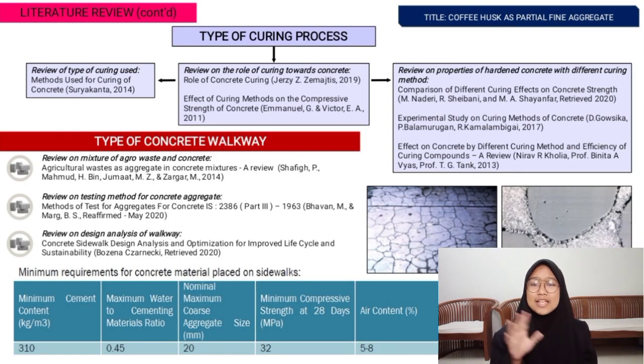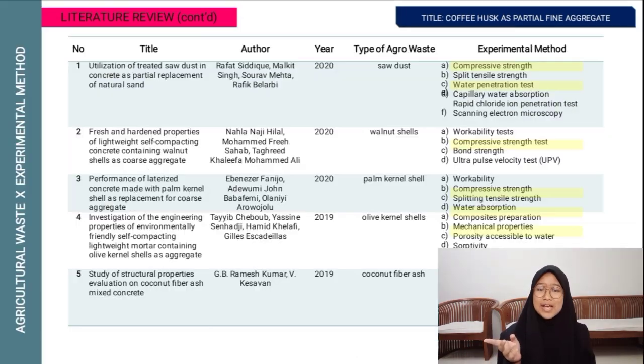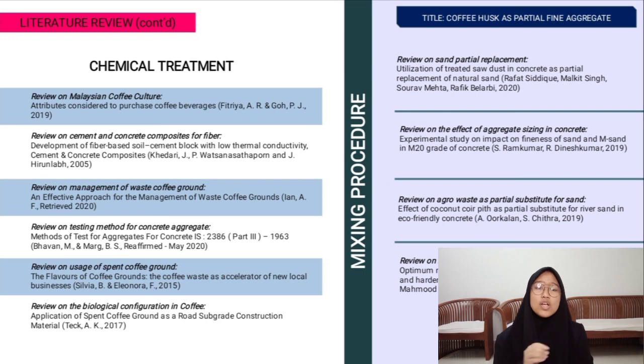Now, you can see the type of concrete walkway. This one is about the relation between agricultural waste and experimental method. Then, we can move to chemical treatment.